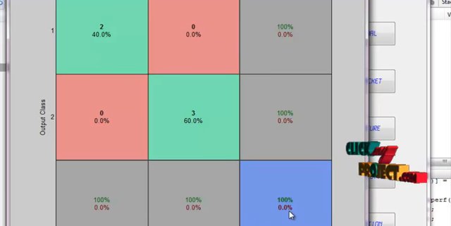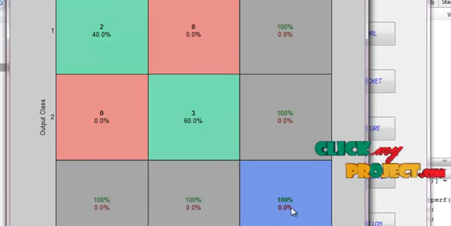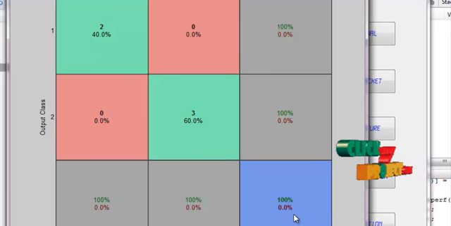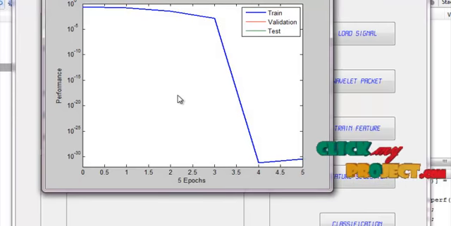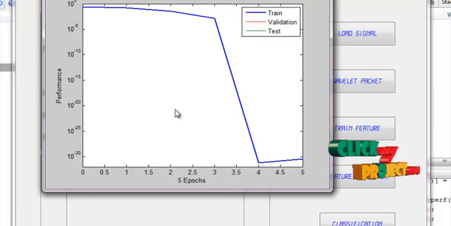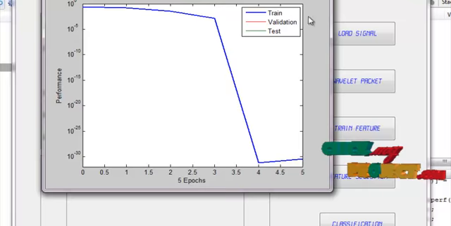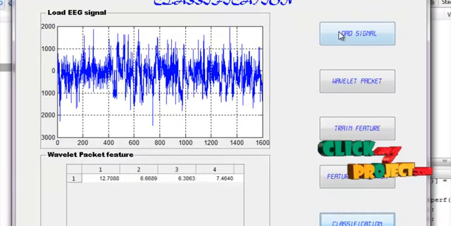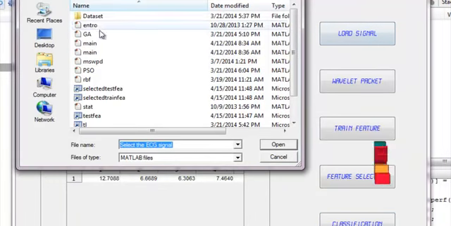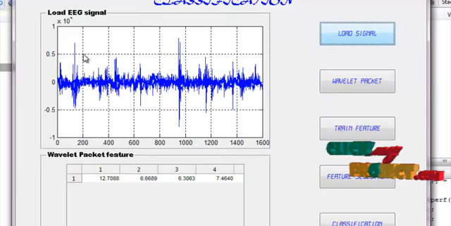It shows the accuracy of the classifier. It is 100% accuracy in classifying the signals, and then it is the performance graph of the test signal, showing how it compares with the trained signal. It is the performance graph of the classifier classification, and then now select another signal from the dataset, and the same process will be done again.